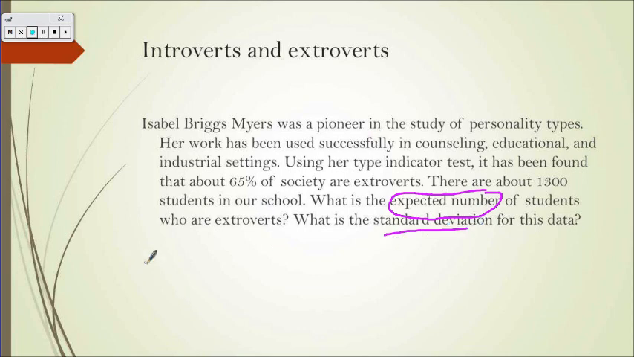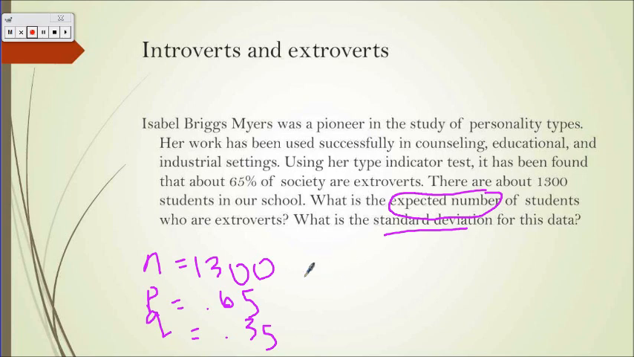Okay, so then we need a few things in here. We need to know what our n is, we need to know what p is, and q. So n, well, how many people are in the school? There's about 1,300. P, what is our probability of success? Or in this case, we're looking for how many are extroverts, that's 0.65. So therefore, if yes, that's 0.65, then if no, it's 0.35. So when we want the expected value, we just do 1,300 times 0.65. That's our mean. And when you put that in your calculator, you should get 845.